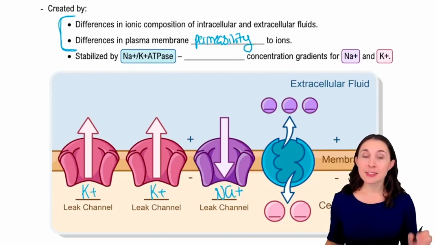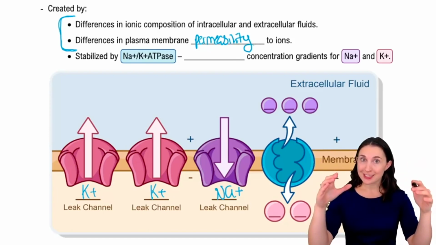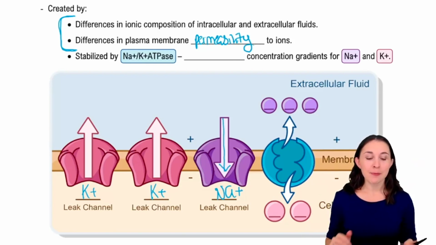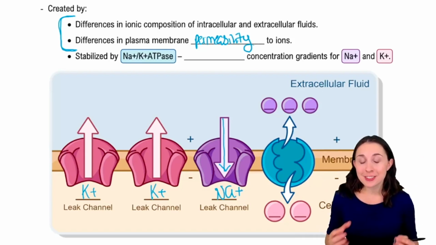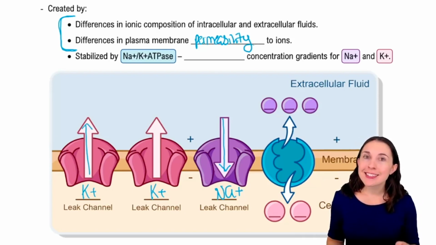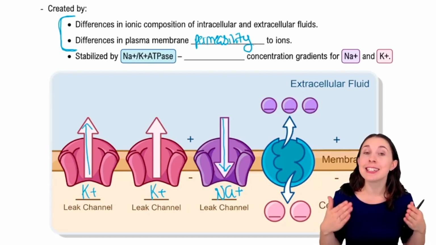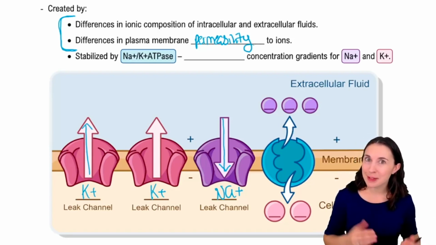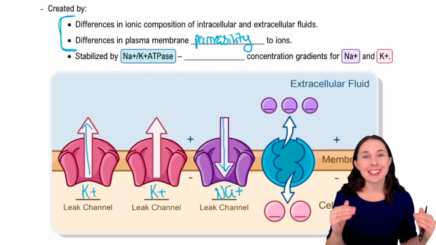All right, and so these two factors combined mean that we have a lot of sodium outside the cell, so its concentration gradient wants it to go into the cell, right? And we have a lot of potassium inside the cell, which means its concentration gradient is going to direct it out of the cell. Because the cell is so permeable to potassium, a lot of potassium can leak out of the cell. And because so many positive potassium ions are leaking out, that creates this negative cell interior.